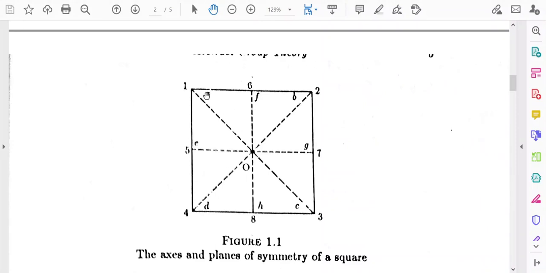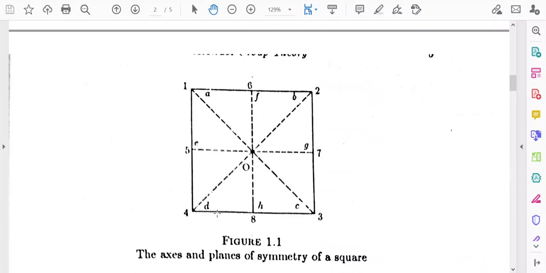You draw a square in this way, and you also write down some numbers such as 1, 2, 3, 4, 5, 6, 7, 8. These numbers you write outside the square, and you label the corners in this way: this corner is A, this corner is B, this corner is C, and this corner is D.